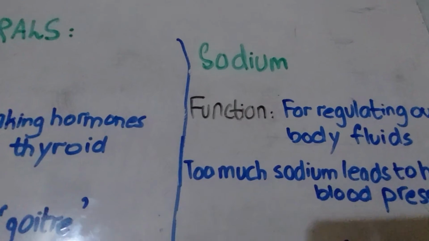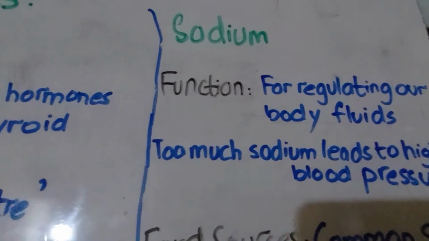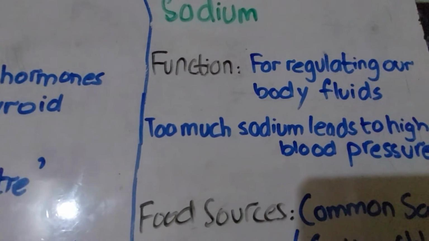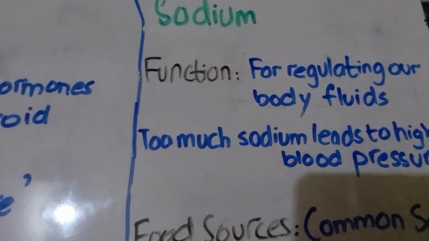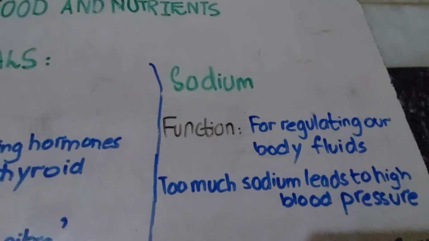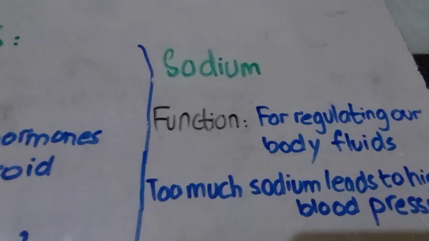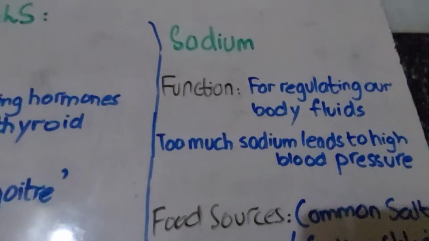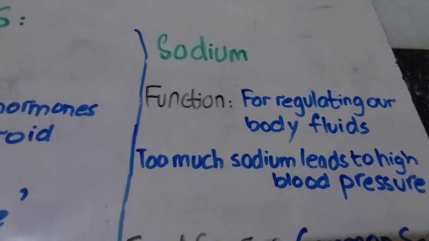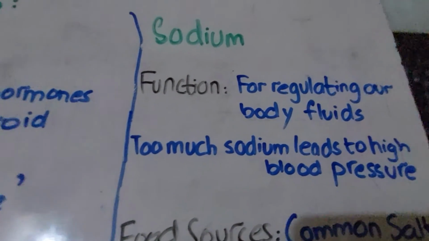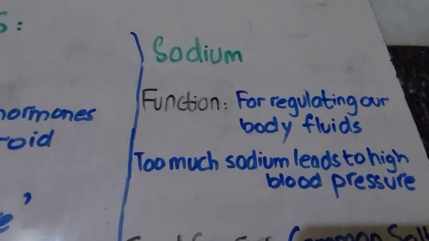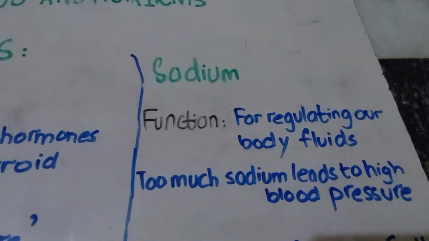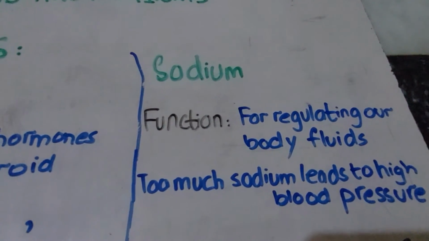Okay, now you might know sodium's function is regulating our body fluids. Fluids are things which can flow, and in our body the liquids are the fluids, and sodium helps in regulating the body fluids. Okay, now what happens when we take too much sodium in our diet? Too much sodium leads to high blood pressure, and high blood pressure is very dangerous. So we should consume less sodium in our diet.